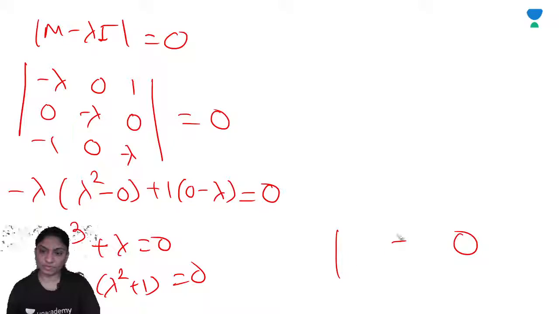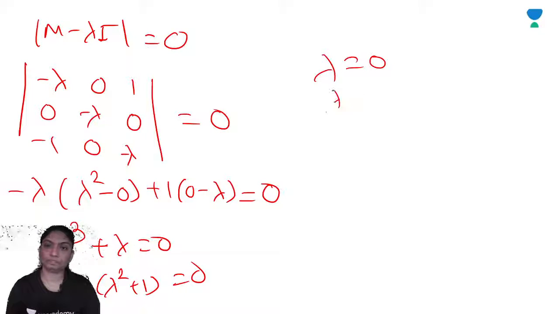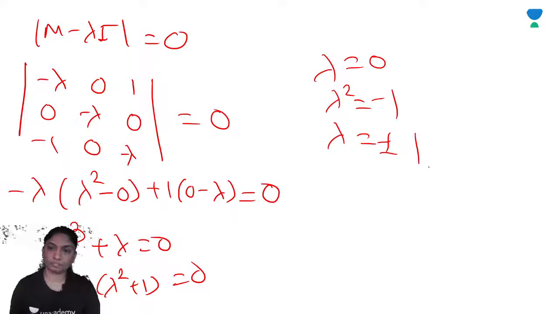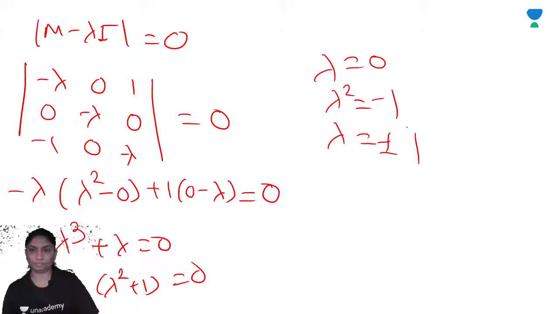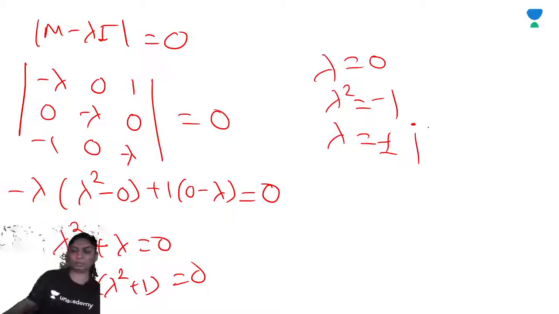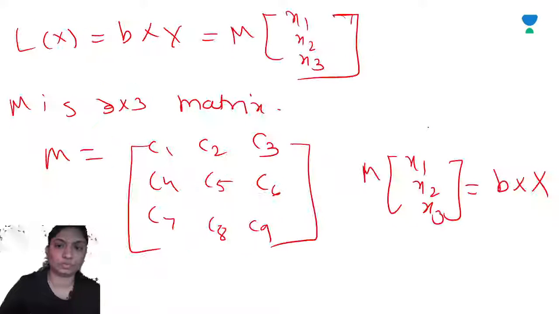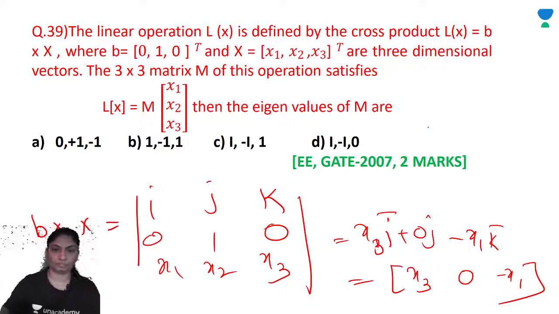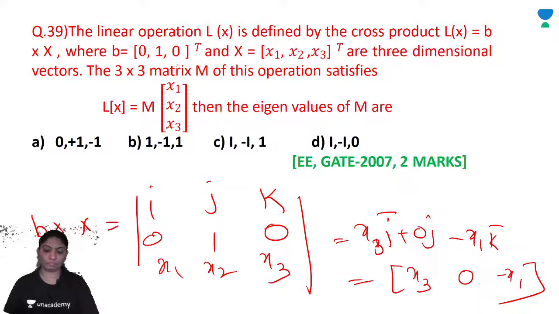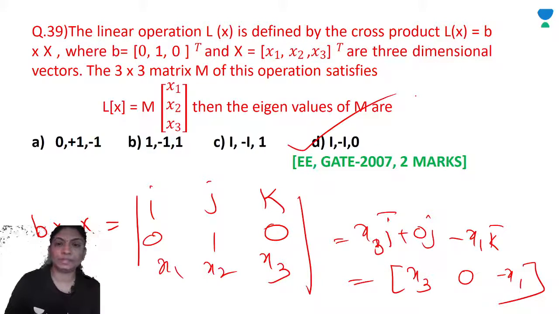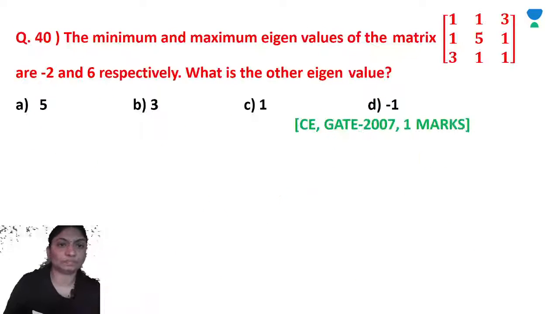Right? Lambda is equal to 0, lambda is equal to plus or minus i, the complex term. Plus i, minus i, and 0. Right? These are the eigenvalues.